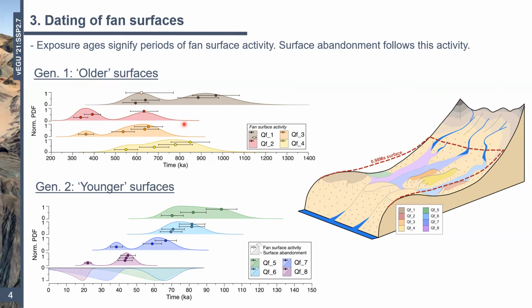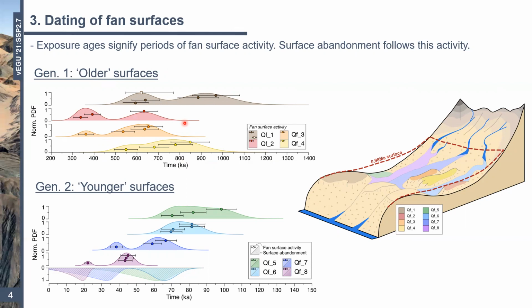This was completely unexpected, as we were predicting that we would find younger alluvial surfaces in the upper reaches of Toro, younger than our terrace record. As far as we're aware, these are some of the oldest fans to be dated using cosmogenic nuclides, so it's really exciting.